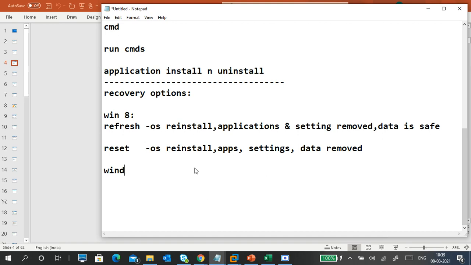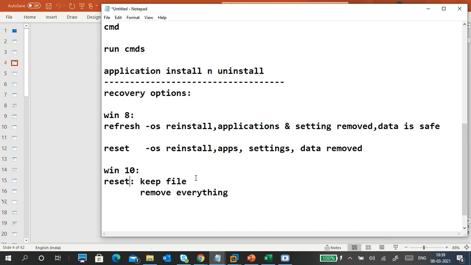In Windows 10, there is only one option, that is called the reset option. We don't have any other options. But when you go to the reset option, it will show you two options. Do you want to keep files or remove everything? Understand? If you go to the reset option, it will give you two options. Do you want to keep the files or remove everything?